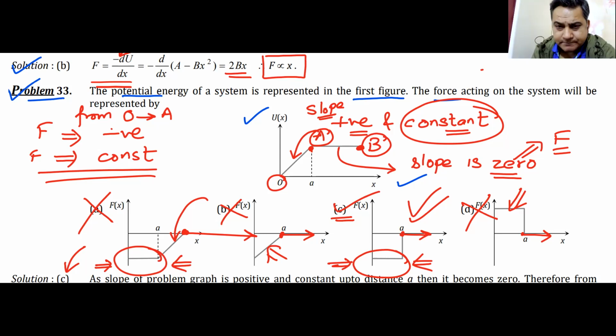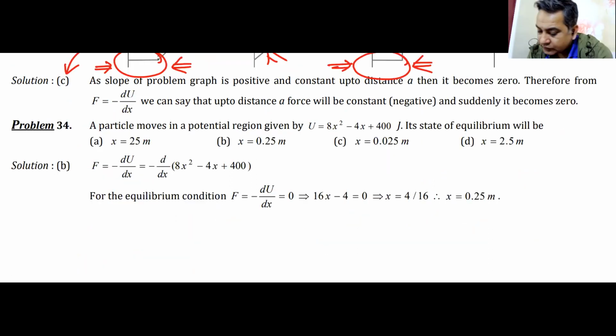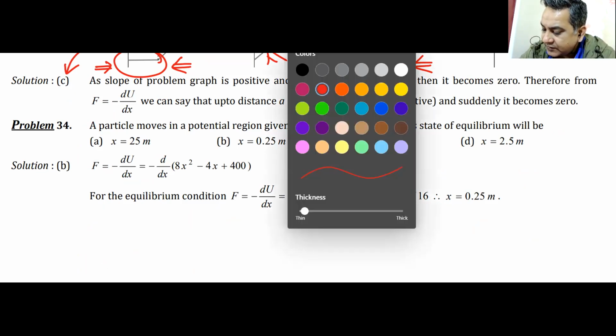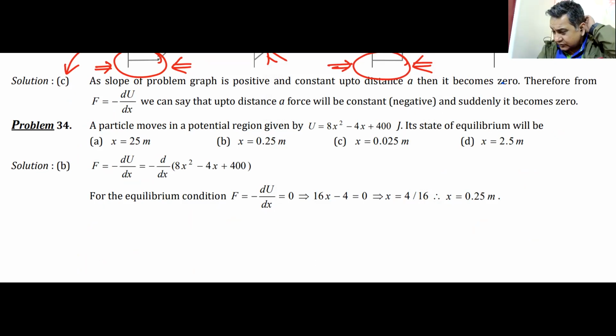Have we noted it down? Shall we move ahead? The next problem. Okay, here comes the next one, which is definitely problem number 34. It's a straightforward question. You can expect such a question in the exam. This is the sort of question that is likely to come. Question number 33 and question number 34 also came in JEE Main, I think in the year 2019 or somewhere. Anyways, similar questions keep on coming.